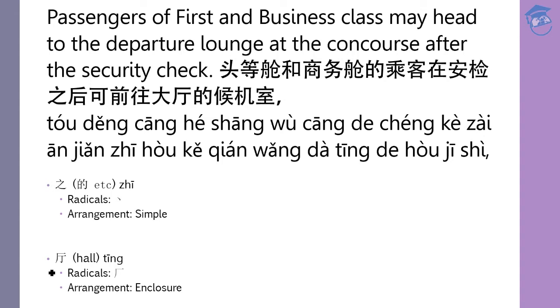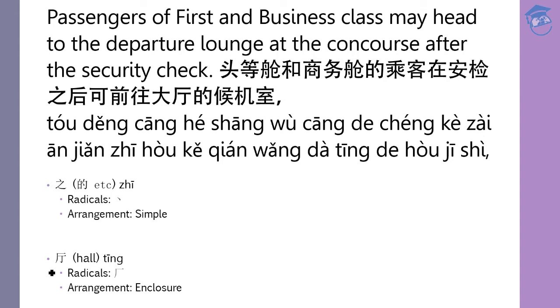So 前 is front, but as you can imagine, when you are walking, you are facing the front, right? 往 is to head somewhere. For example, in the previous lesson you have learned 往 is to send a letter to somewhere. 寄往国内, okay? 寄往上海 is to send to Shanghai. So 前往 is just to mean head.